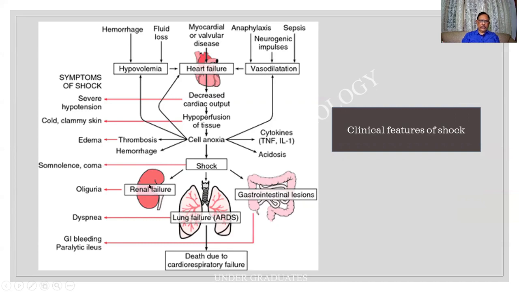means of oliguria in the kidneys. There can be hemorrhage in the gut. In the lung, there can be ARDS. And there can be bleeding in the gastrointestinal system as well as pancreatitis. Ultimately, the death is due to cardiac failure. This particular one, if you people can read and understand, it will be of great help. It is a difficult chart for you people to write in the exam, but the earlier ones you people can do.